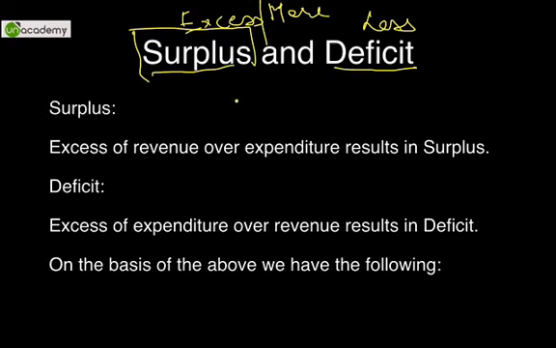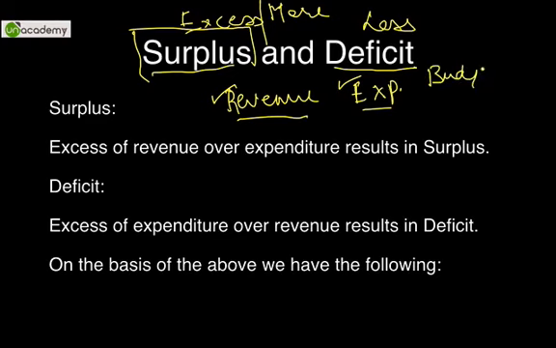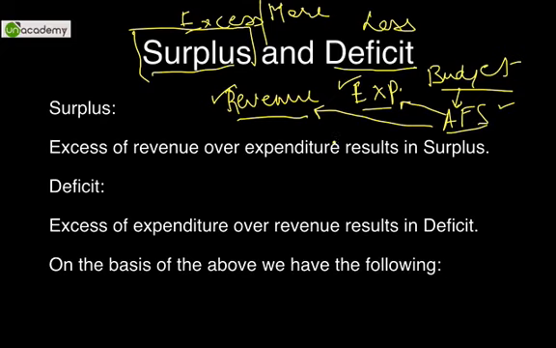So from fiscal policy point of view, we have two types of concepts as we discussed in the earlier part, revenue and expenditure. On the last working day of February every single year, you may have seen that the government declares a document which is loosely known as budget. As per the constitution, the same document is known as annual financial statement. What we quote in the annual financial statement are the expenditures as well as the revenues.